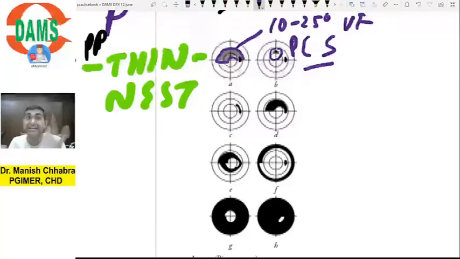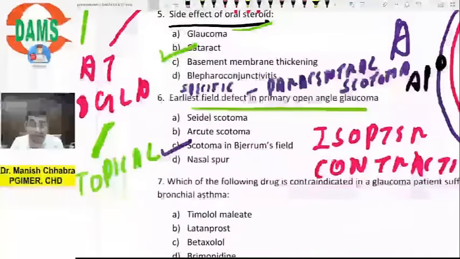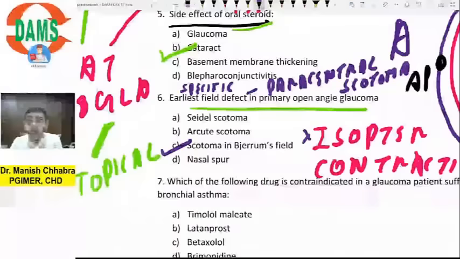So that was the trick that the examiner played with you, right? So don't keep on searching, saying, sir, we had done isopter contraction, that is not in the option. Sir, we had done paracentral scotoma, that is not in the option. That's absolutely okay. It is one and the same. Done. I hope you are understanding this, right?